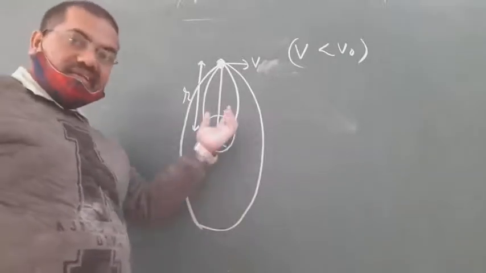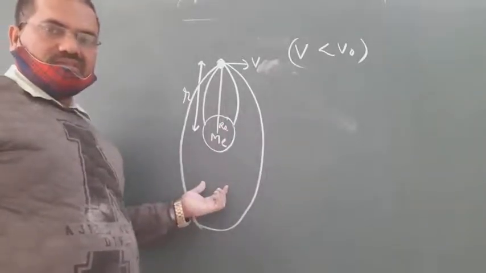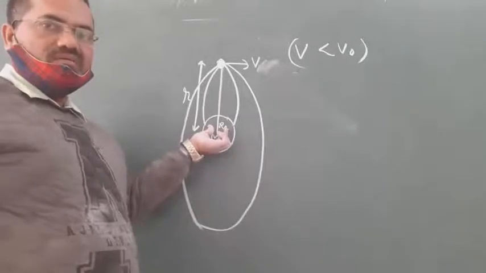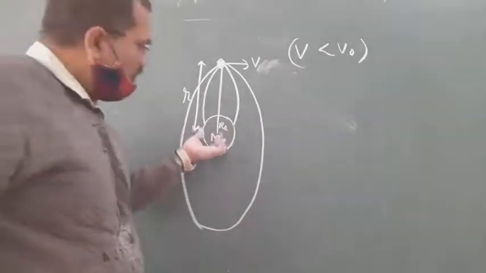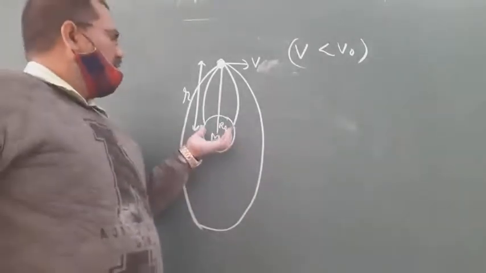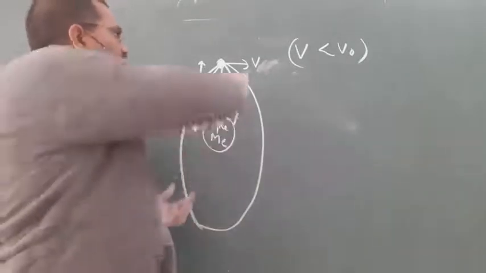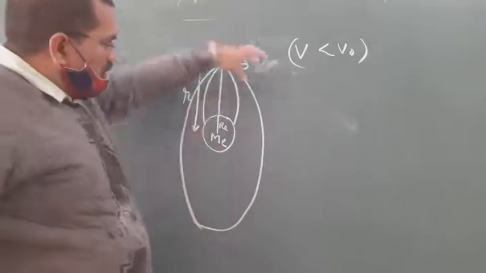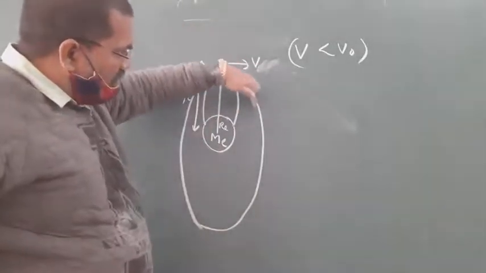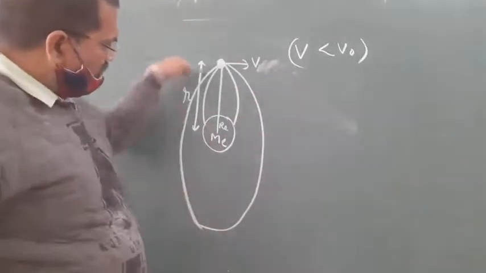So the path is an ellipse. Maybe it strikes the ground of the Earth. If the Earth is small compared to the speed thrown, maybe its ellipse may be like that.